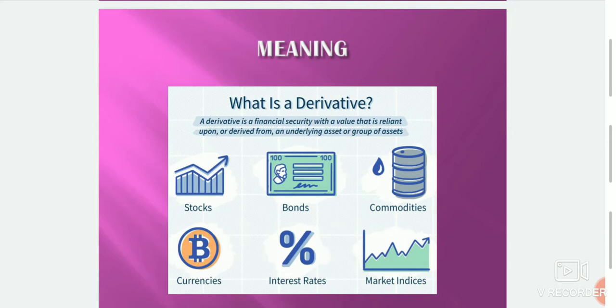In financial terms, it's a financial instrument which derives its value from the underlying asset. It's a contract between two parties. An underlying corpus is first created, which can consist of one security or a combination of different securities. The value of the derivative is bound to change as the value of the underlying asset keeps changing continuously. Underlying assets include stocks, bonds, commodities, currencies, interest rates, and market indices.